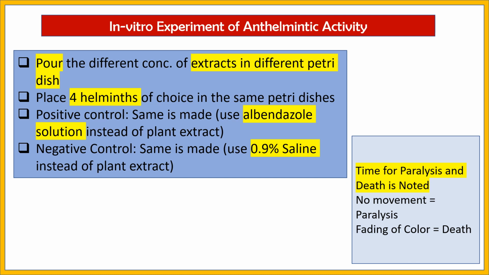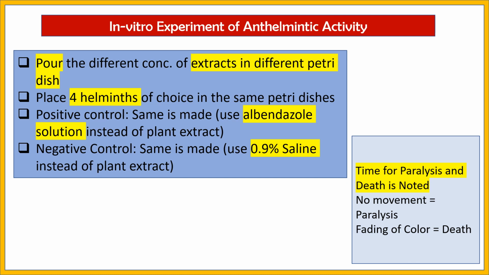So what we can do is pour the different concentrations of the extract into different petri dishes, and then place 4 helminths of choice in each of the petri dishes. The helminths should be of equal size, not very aged. Again, there should be a positive control. In the positive control, we make use of an albendazole solution.